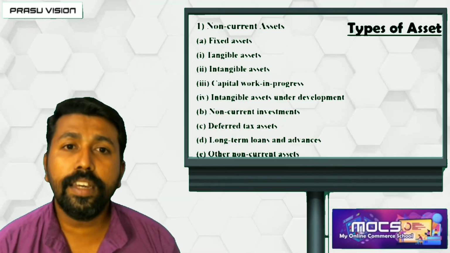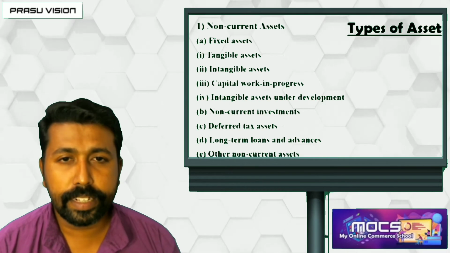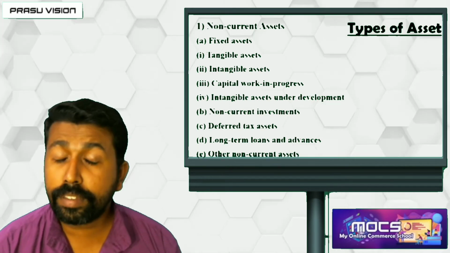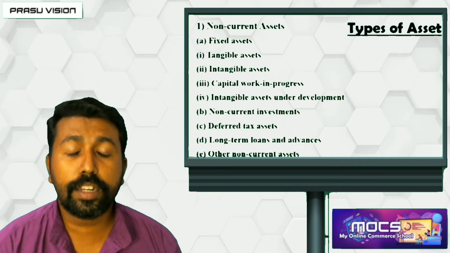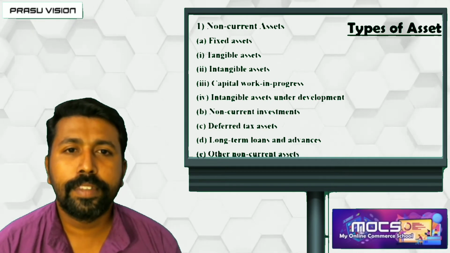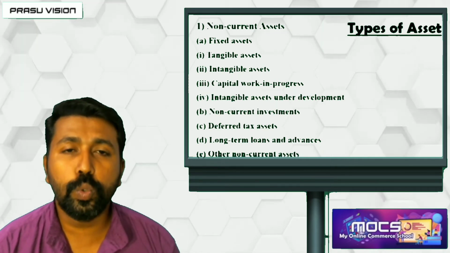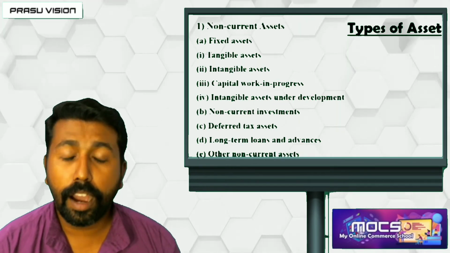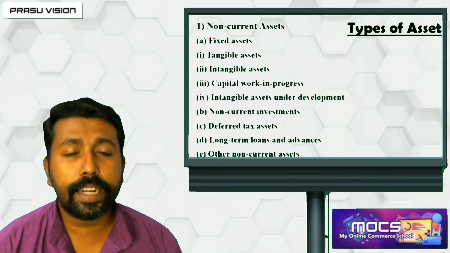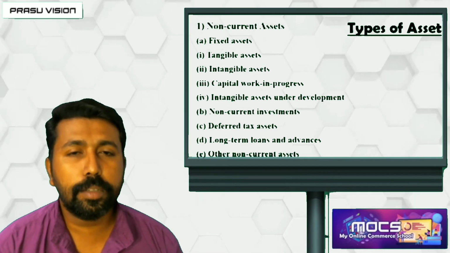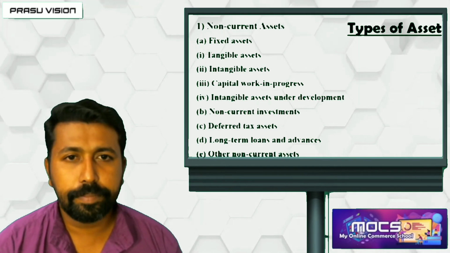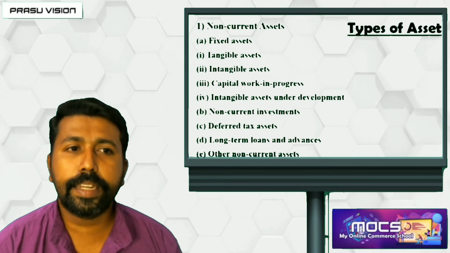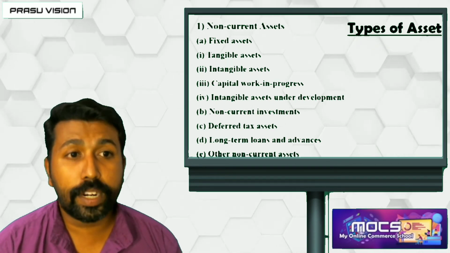Under non-current asset, fixed asset comes. Fixed assets are those assets which are used for a long duration. It is again classified into two, intangible asset and tangible asset. All of you please keep in mind what are the examples of tangible and intangible assets. Then another item, capital work in progress.